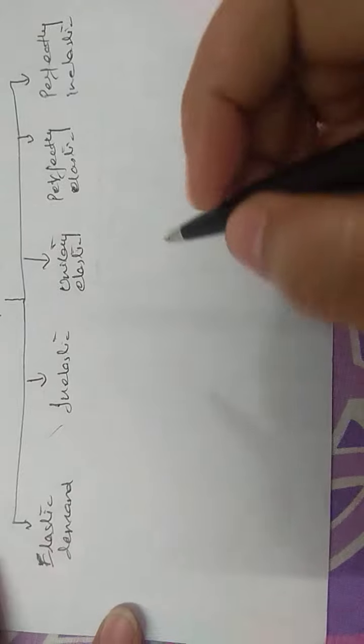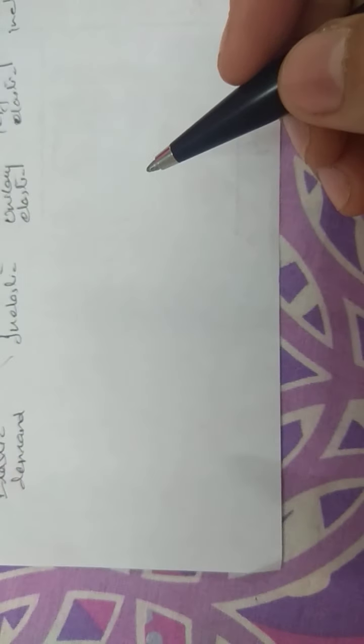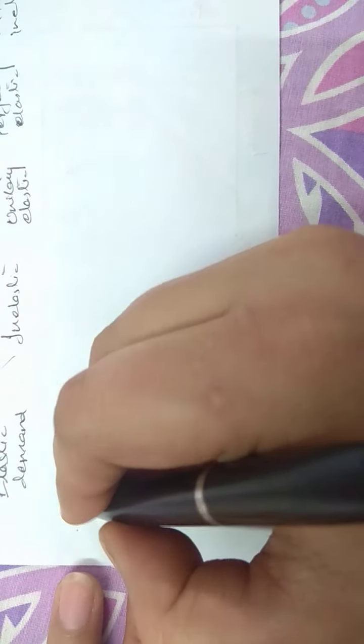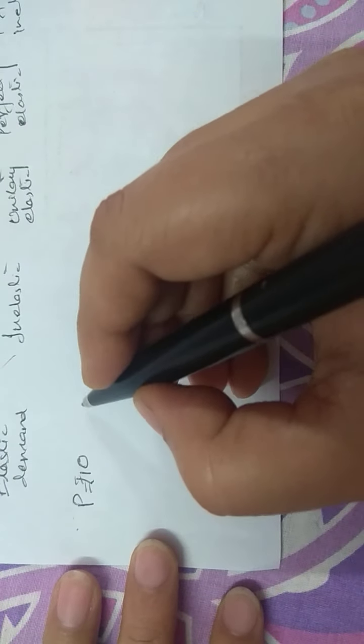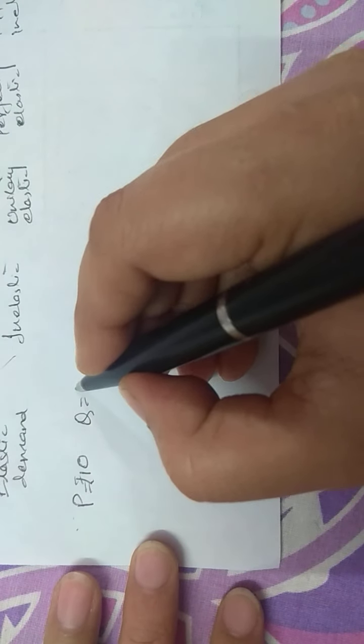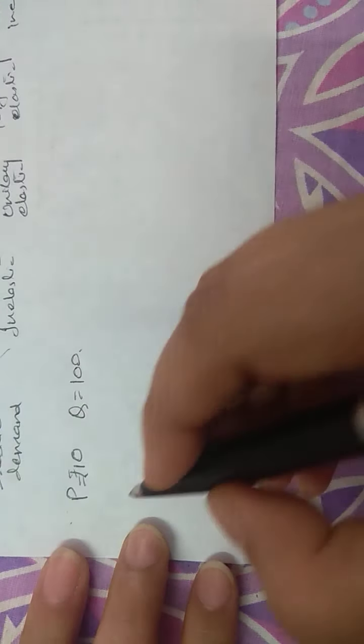Let us understand this with the help of an example. Suppose there are 3 conditions. In the first condition, assume the price of the commodity is rupees 10 and the quantity demanded is 100 units.